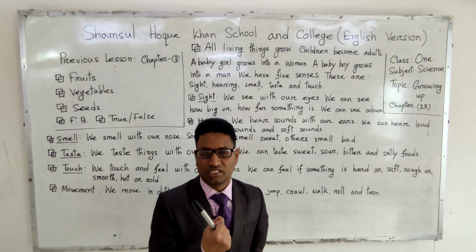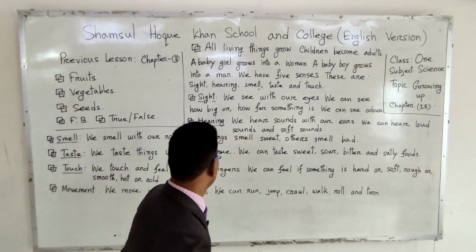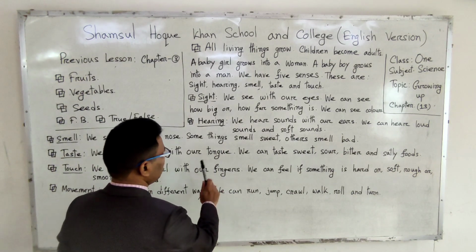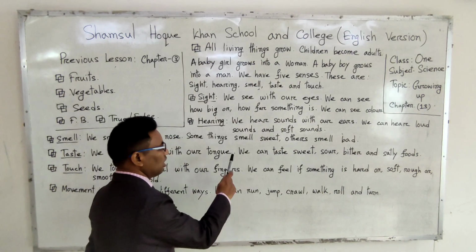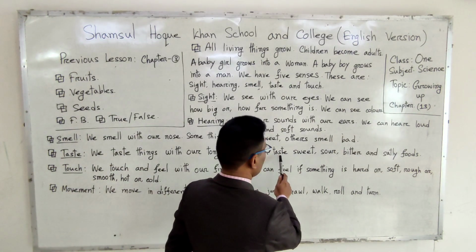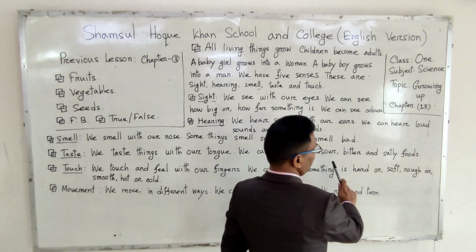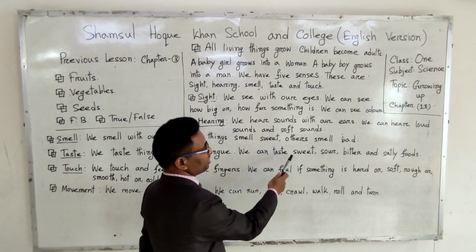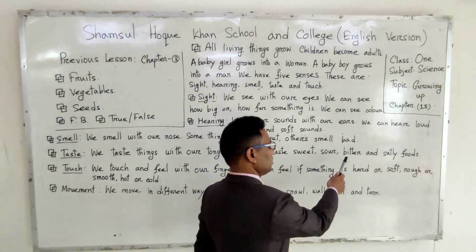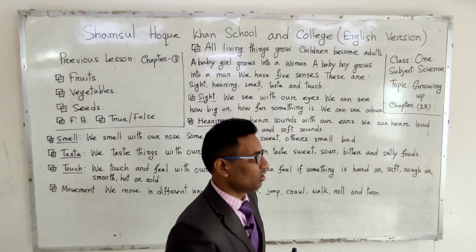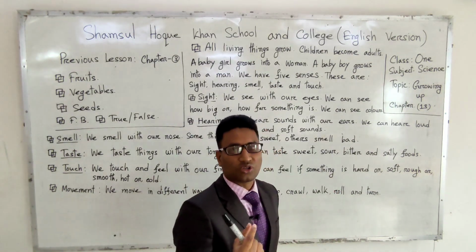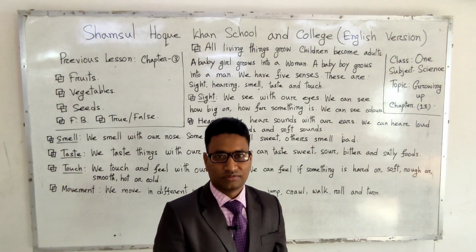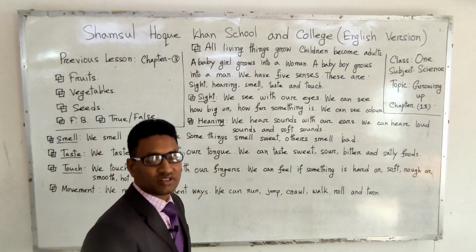That means জিহ্বা, our tongue. আমরা স্বাদ গ্রহণ করি যে কোনো কিছুর আমাদের জিহ্বার মাধ্যমে। Now, we can taste sweet, sour, bitter and salty foods. আমরা মিষ্টি স্বাদ গ্রহণ করে থাকি। আমরা তিতা স্বাদ গ্রহণ করে থাকি, bitter means তিতা, another one sour, টক, and the last one salty foods, লবণাক্ত খাবার. And this is the 4th sense organ.